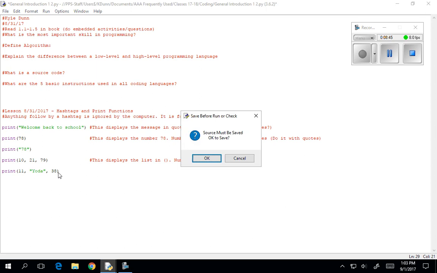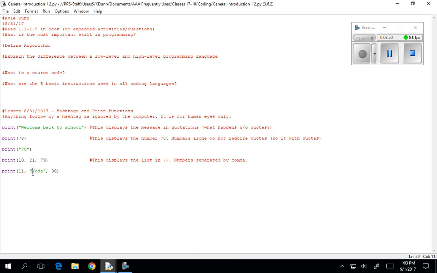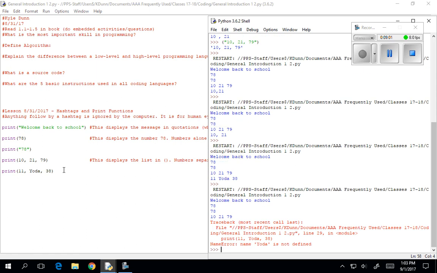All right. So anyway, I'm going to run that, and there you go: 11 Yoda 38. If I go back in here, and like I say, I like to break things, right? If I take out those quotes, everything still looks good. I've got 11 Yoda 38, and I run that. Here's what I'm going to see. Look at this right here, guys. You see this traceback, most recent call last. It says name Yoda is not defined. What Python thought when I did not put the quotes around it is that I was calling a function. It thought there's some command called Yoda that I've not yet told it what Yoda means, and so it can't handle that.